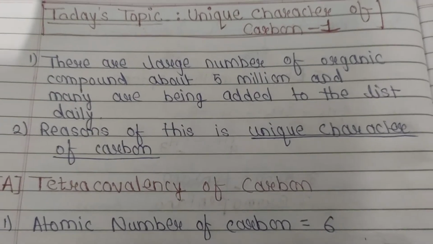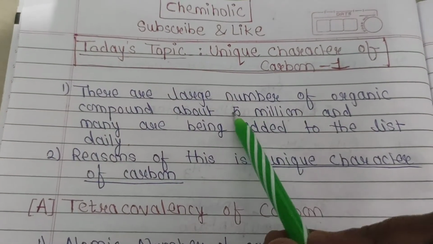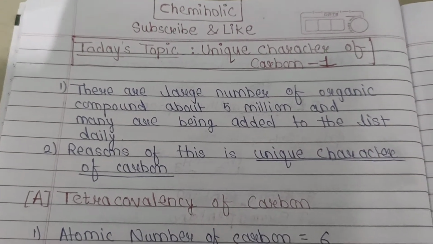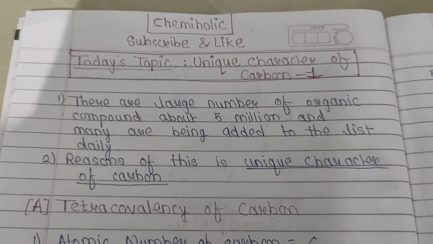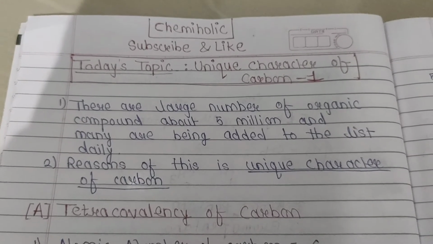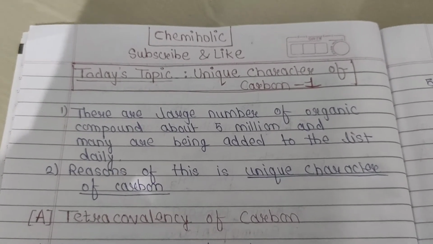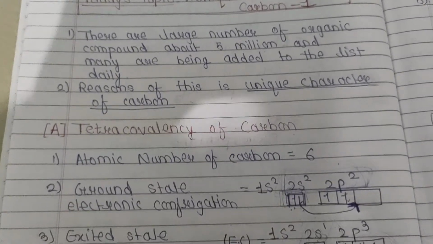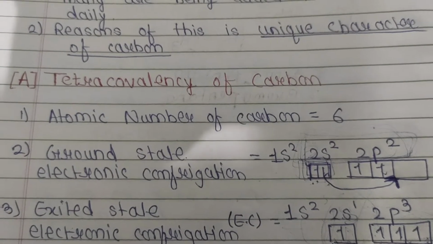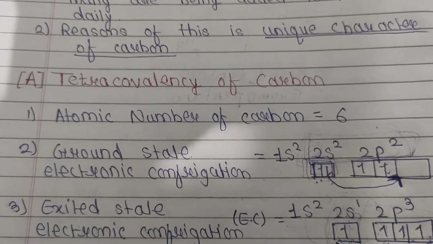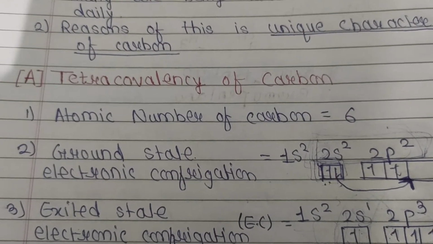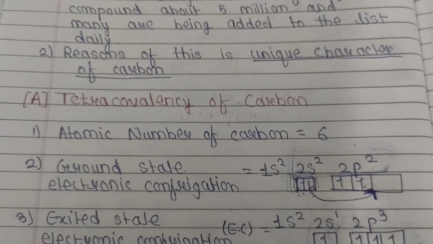Something is unique in carbon, so that a single element is making 5 million compounds and many more are being added daily. There are some unique characters, and we are going to discuss 5 unique characters. In today's lecture we are going to cover 2 unique characters of carbon. The first unique character of carbon is tetra covalency. Tetra means carbon has a valency of 4. Covalency means it is covalent, so it is tetra covalency of carbon.